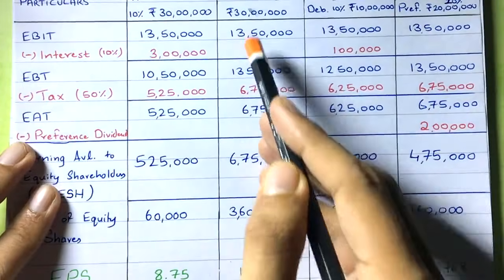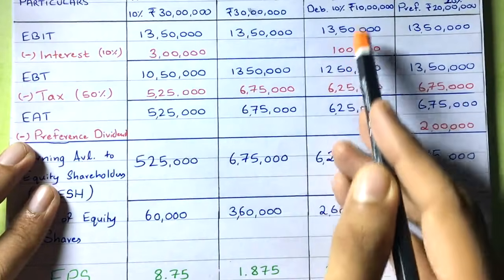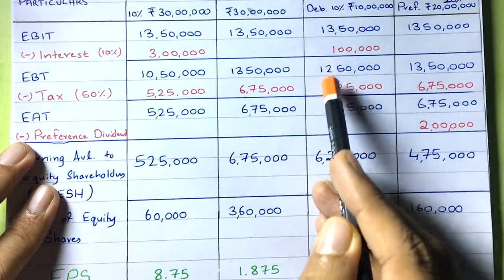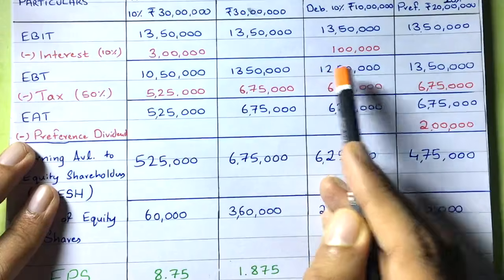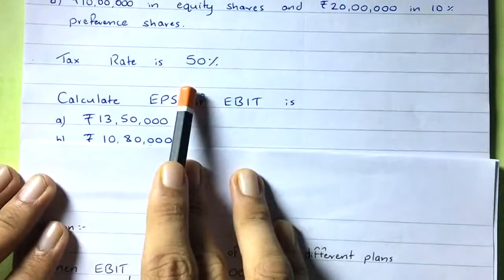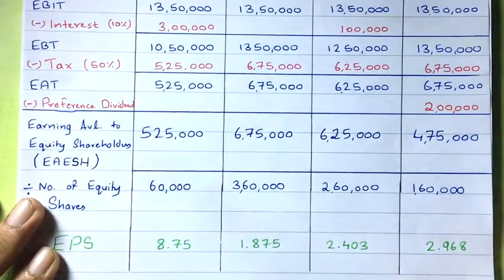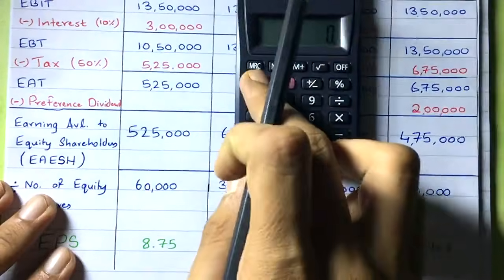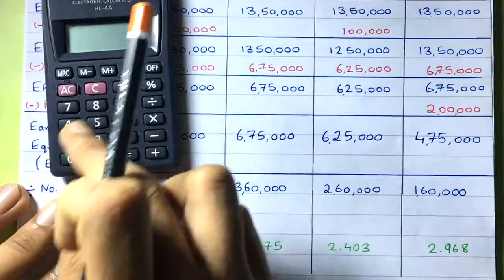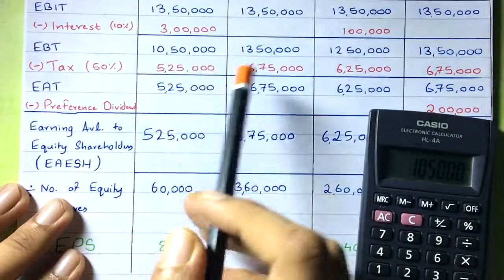You have to take it as it is: 13,50,000, 13,50,000, 13,50,000. But here you have to subtract 1 lakh from 13, that is 12 lakh, and 50 as it is, right? 12,50,000. And then we have got tax. In the question it is mentioned the tax rate is 50%. So deduct the tax. Simple. 10,50,000, right? 50% is the tax. See, 10,50,000 is the EBT. On this only you have to calculate the tax, okay?